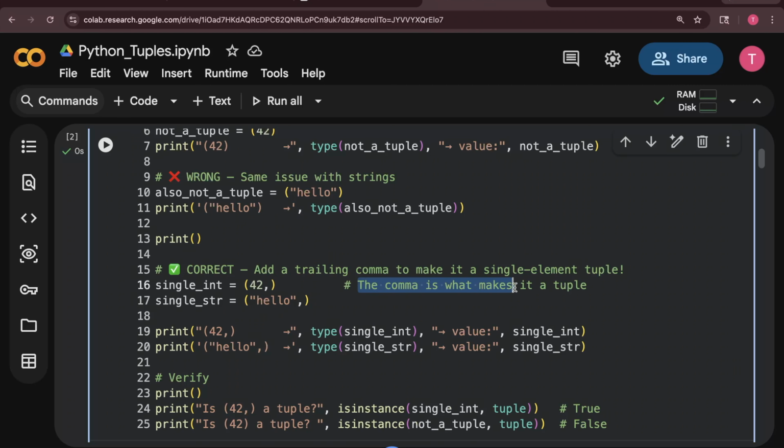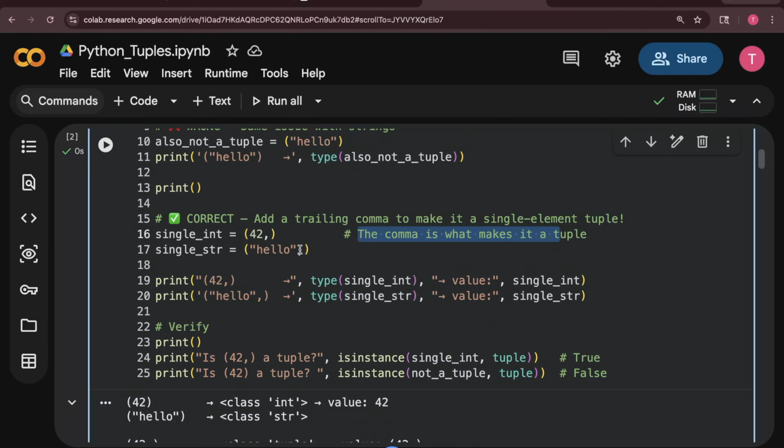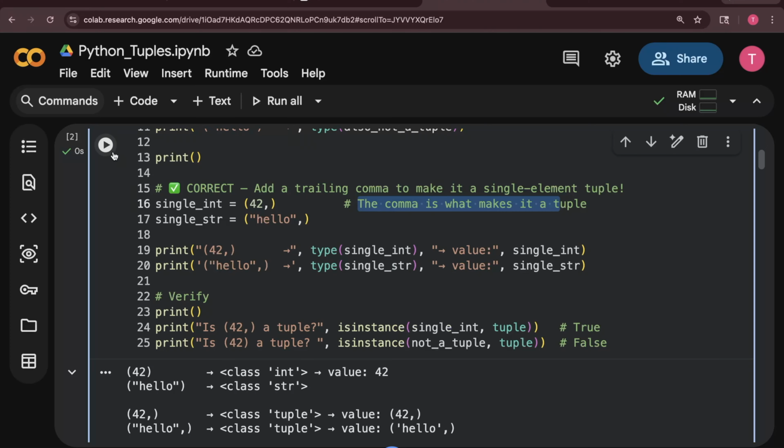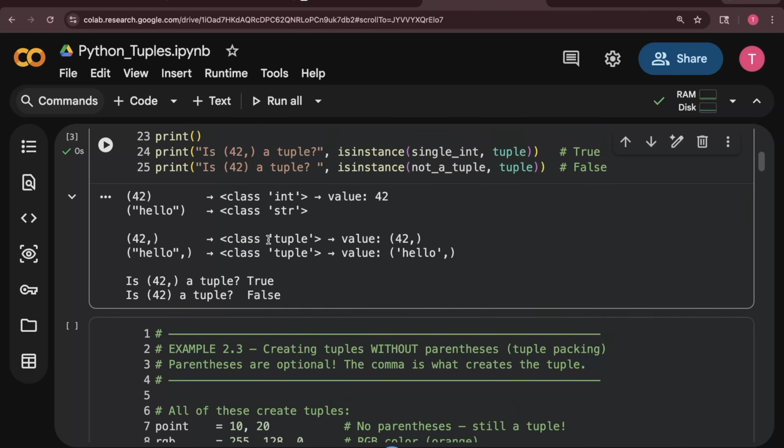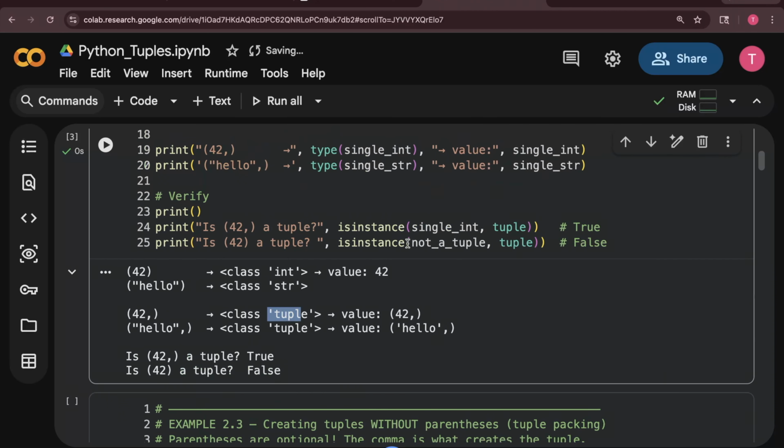The comma is what makes it a tuple. If you do not give a comma, it will not take it. Okay, see, this is the tuple. And this is another thing, isinstance, same as I discussed in previous days. Each isinstance check can help you understand which data type or data structure your variable belongs to.